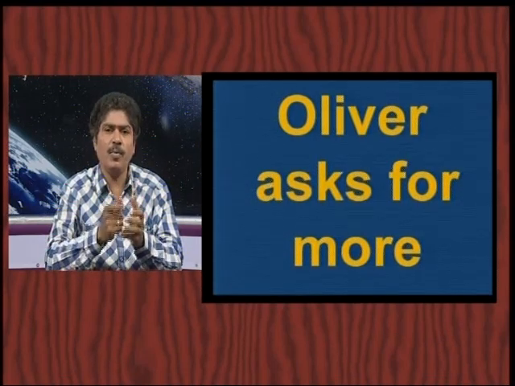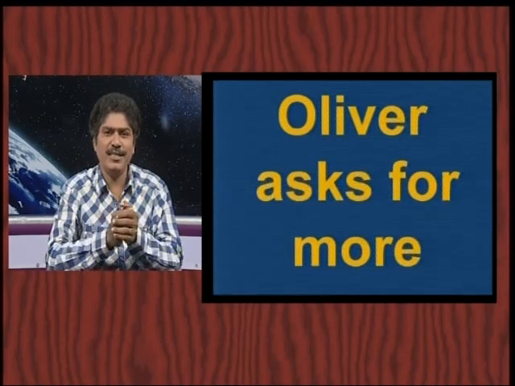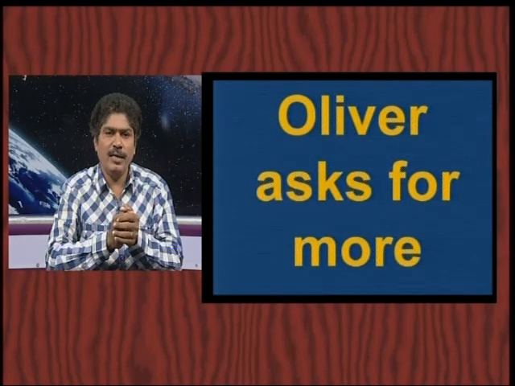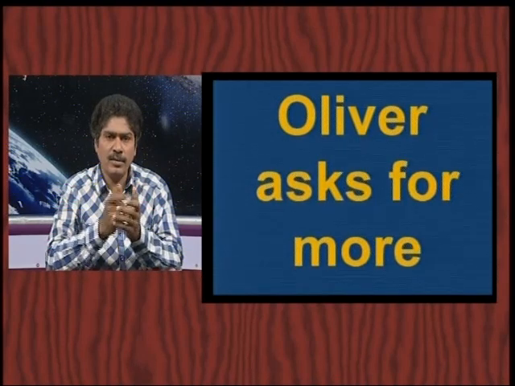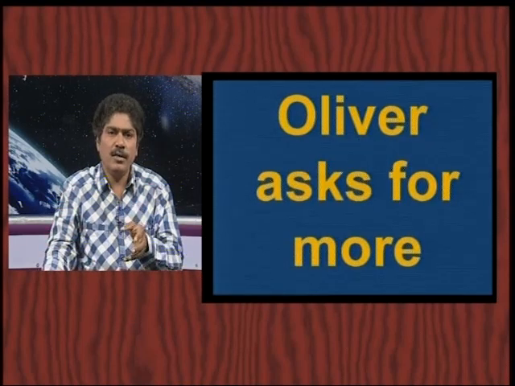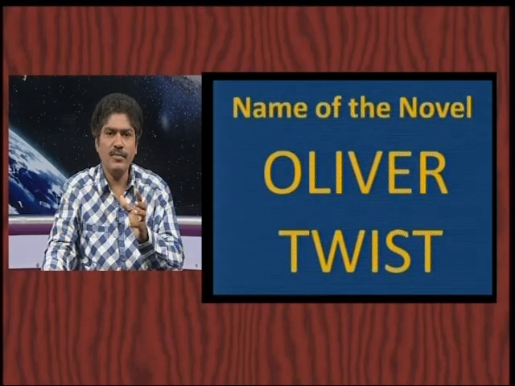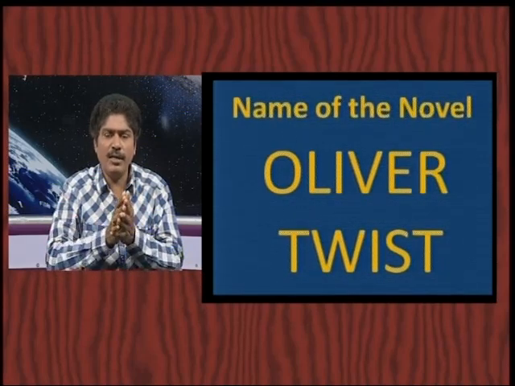He is a poor boy, he is an orphan, he lives in the streets, he is in a very sorrowful condition, and he has no food in time, no affection, no love. The name of that boy is Oliver. This Oliver asks for more.